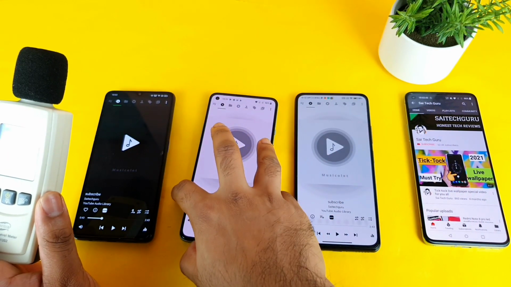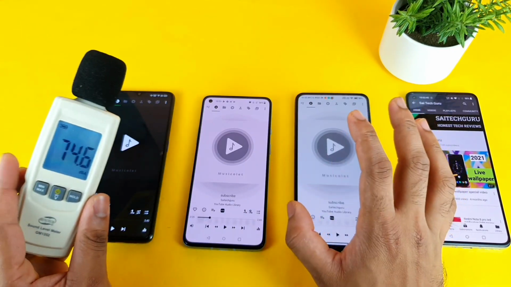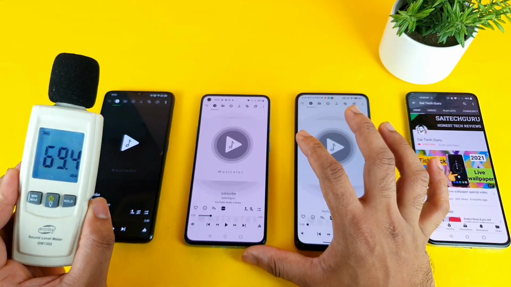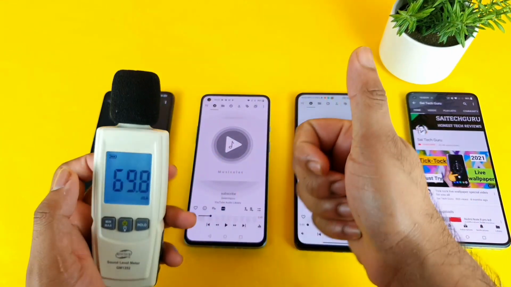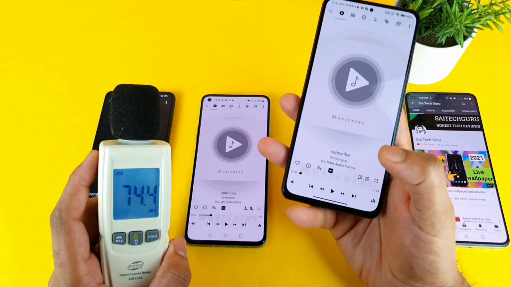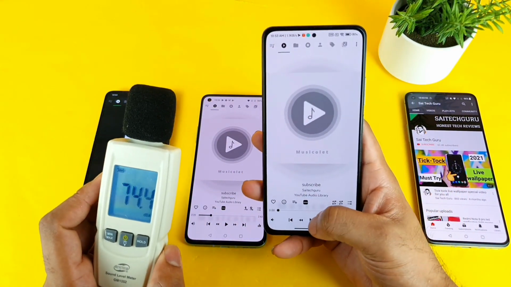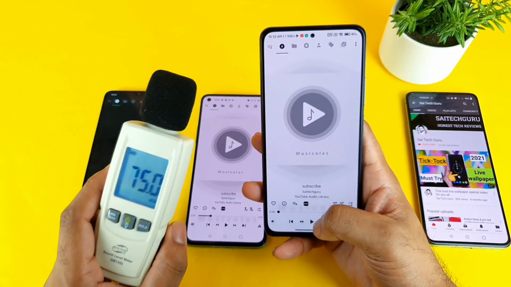So one thing friends, top and bottom speakers, they both recorded more than 100 decibels, as you can see clearly. So both phones, the Realme X2 Pro and the OnePlus 9R, they did a good job in terms of the sound output. So now let's see how will the Mi11X going to perform in terms of the sound output as well.